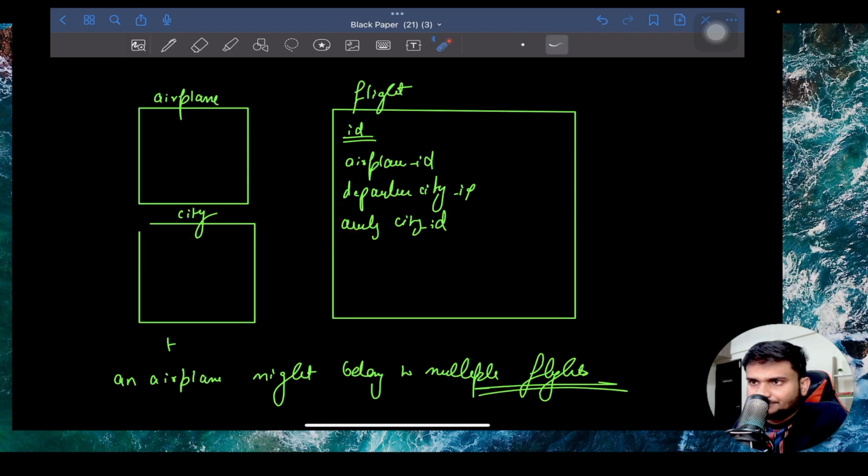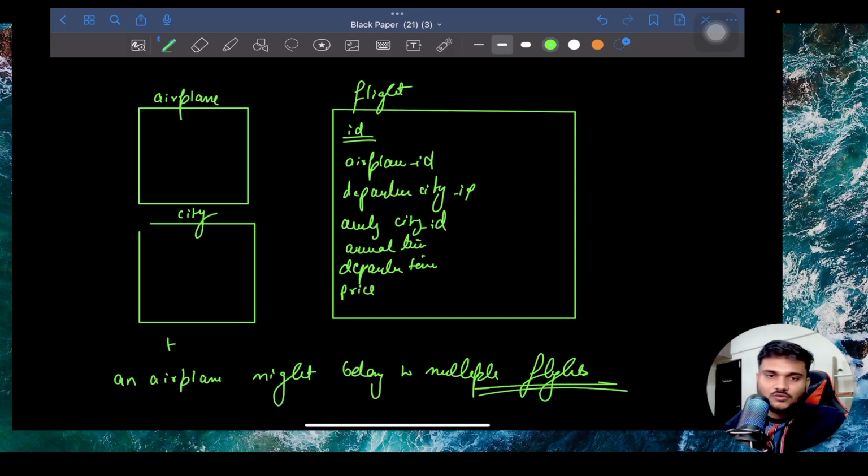As simple as that. Now, every flight will have some arrival time and some departure time, right? Then every flight will have some price. Then there can be a boarding gate of a flight.